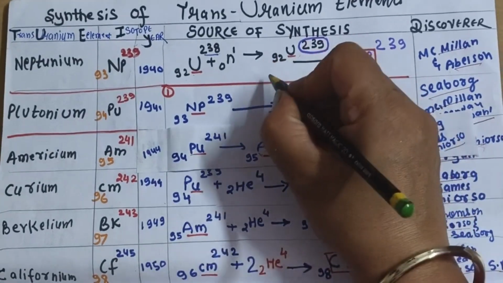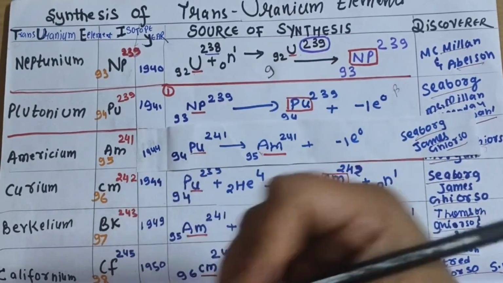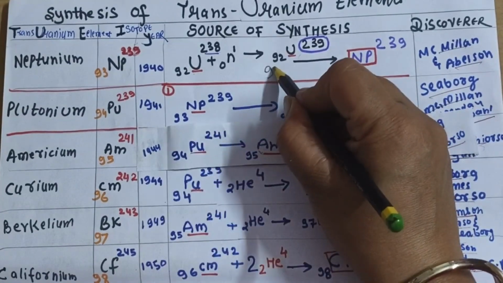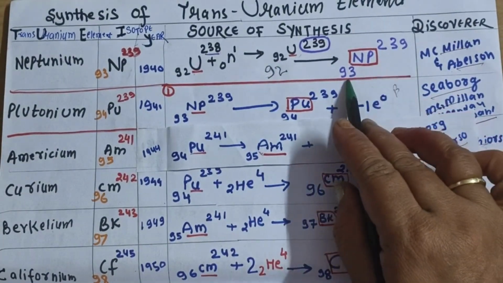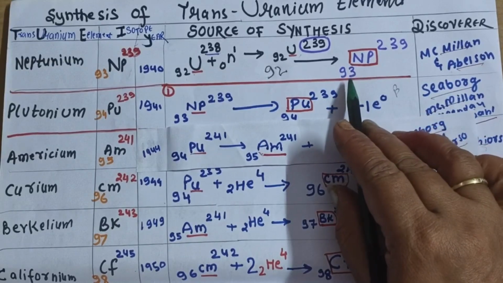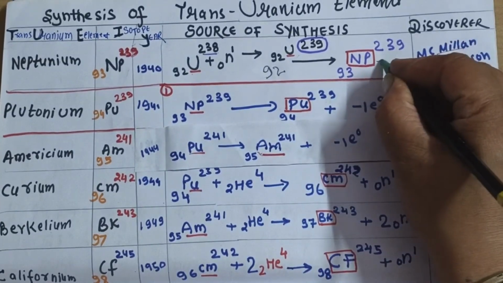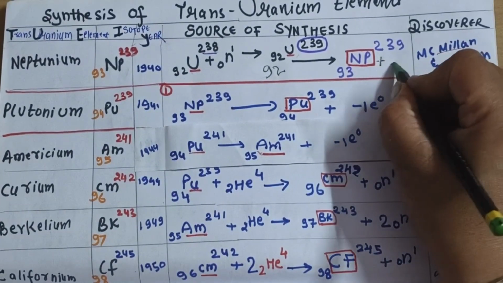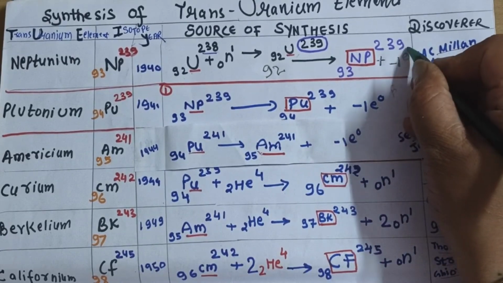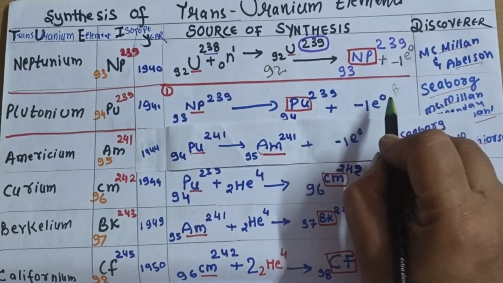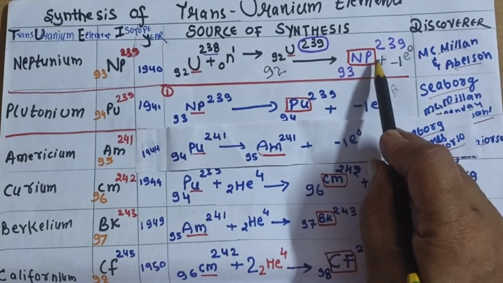Now this isotope will undergo changes, and what you will get here is neptunium 239 with atomic number 93. So we have emitted a beta particle. When it is emitted, the atomic number increases by 1 and there is no change in the mass. So our neptunium is formed here.